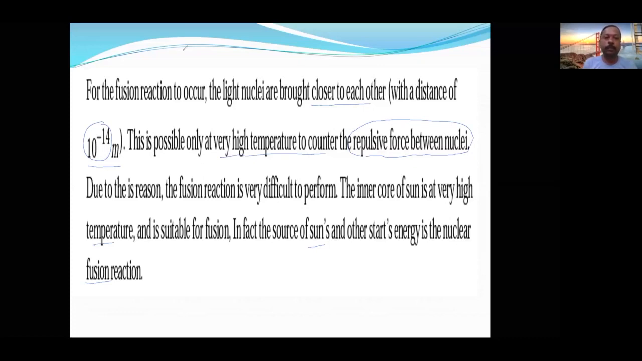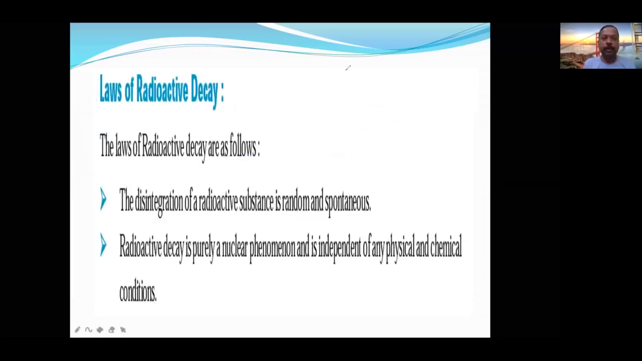Now let us see the next one. A very important topic for the advanced examination: laws of radioactive decay. I am going to cover the formula derivation, so try to understand carefully. Some more very important topics, related to mass defect and important differences, I am also going to cover.